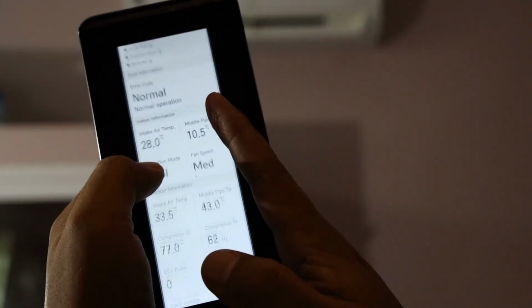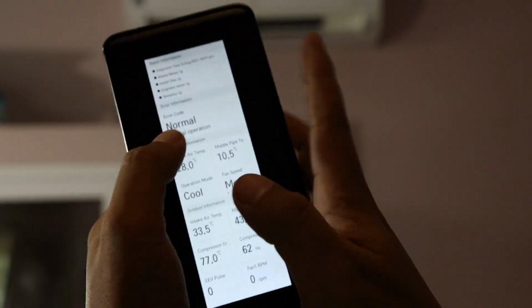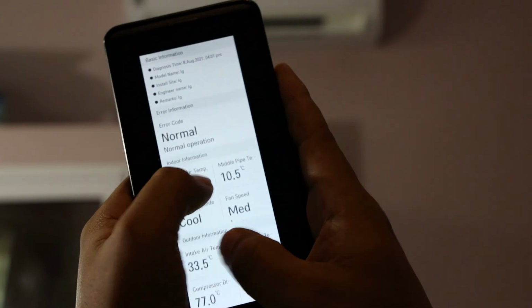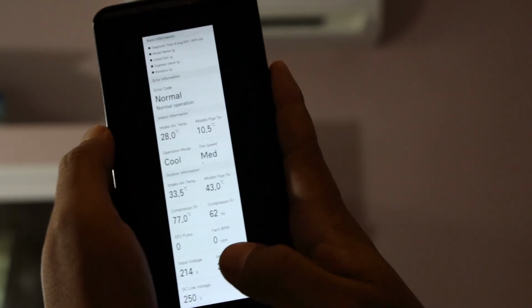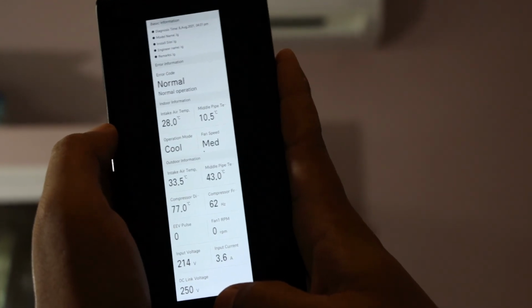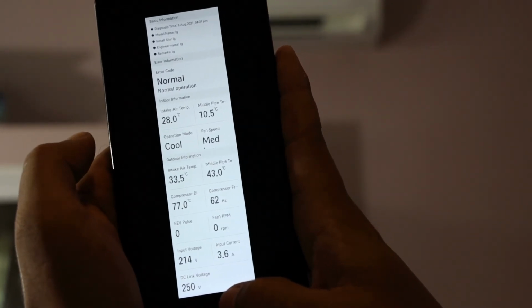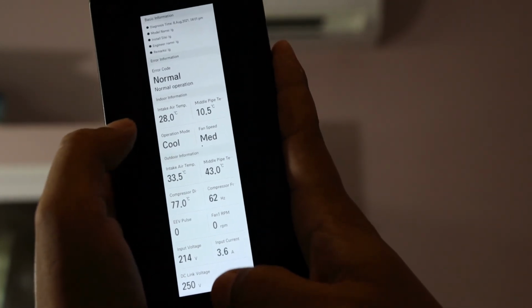Okay, this data comes in. After that, you can send this data to the service center to check whether it's good or not. They will explain in more detail, or you can ask or comment on my channel also.